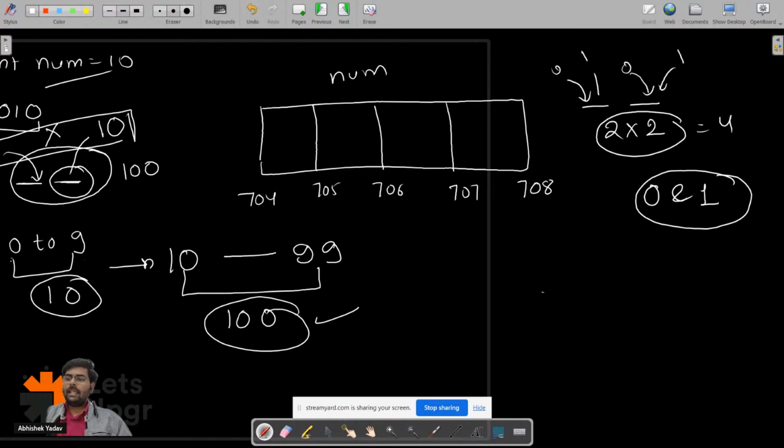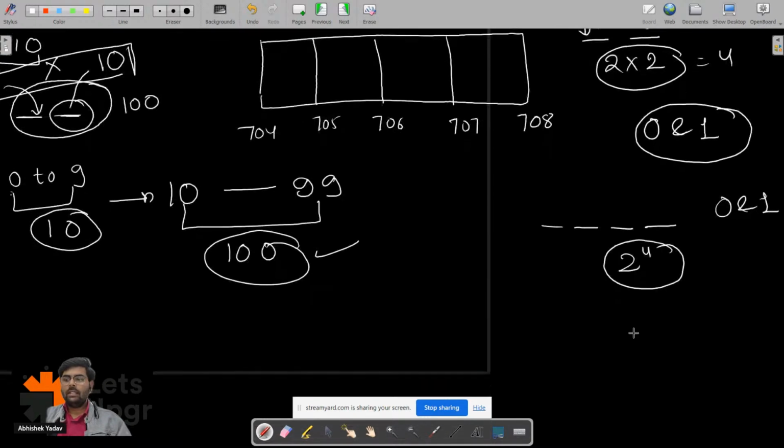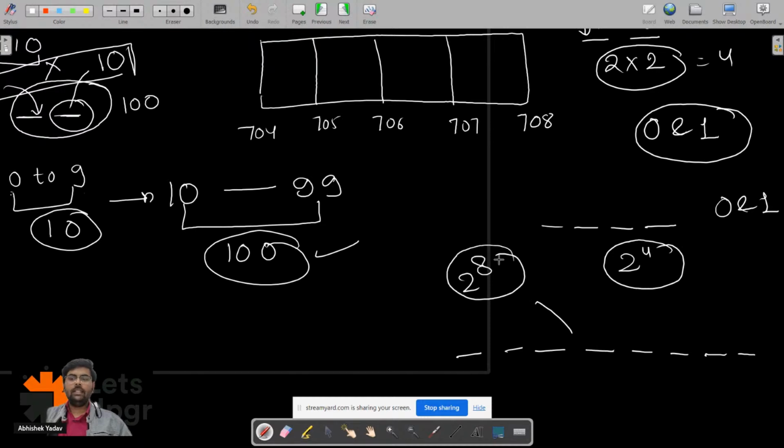If I say you have 4 places and you have two digits, that is 0 and 1, you will say I can generate 2 to the power 4 different combinations, right everyone? Similarly, if I say you have 8 places, then how many different combinations can you generate? 2 to the power 8 different combinations.